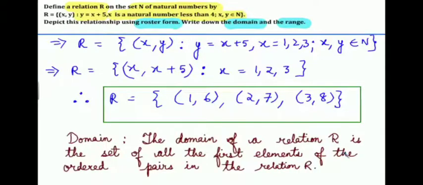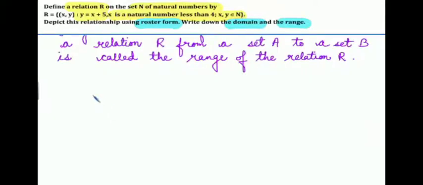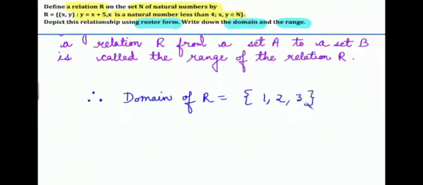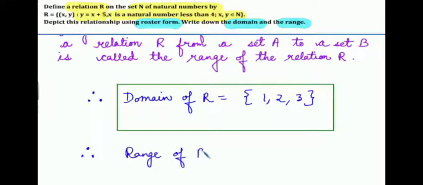So I recall the definition of the domain. The domain of a relation R is the set of all the first elements of the ordered pairs in the relation R, and the range, the set of all second elements in a relation R from a set A to set B is called the range of the relation R. So the domain of this relation is equal to 1, 2 and 3, and the range of relation R is equal to 6, 7 and 8.